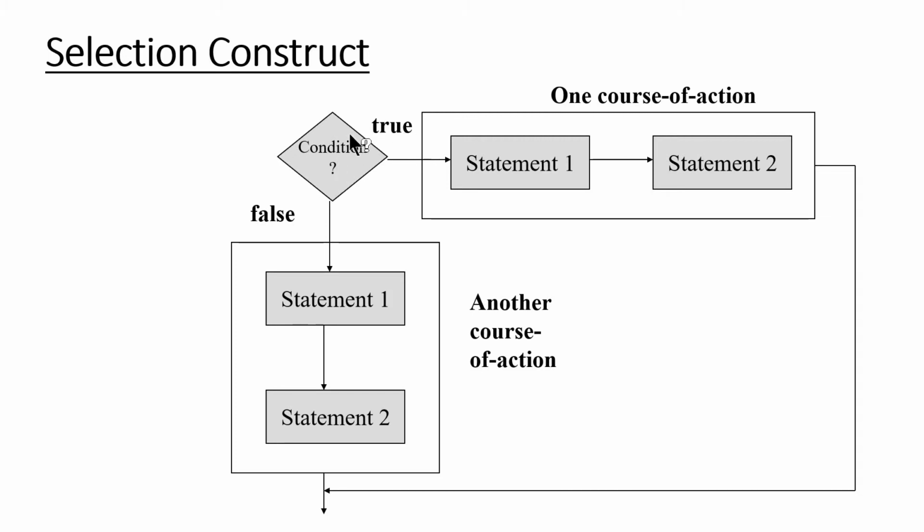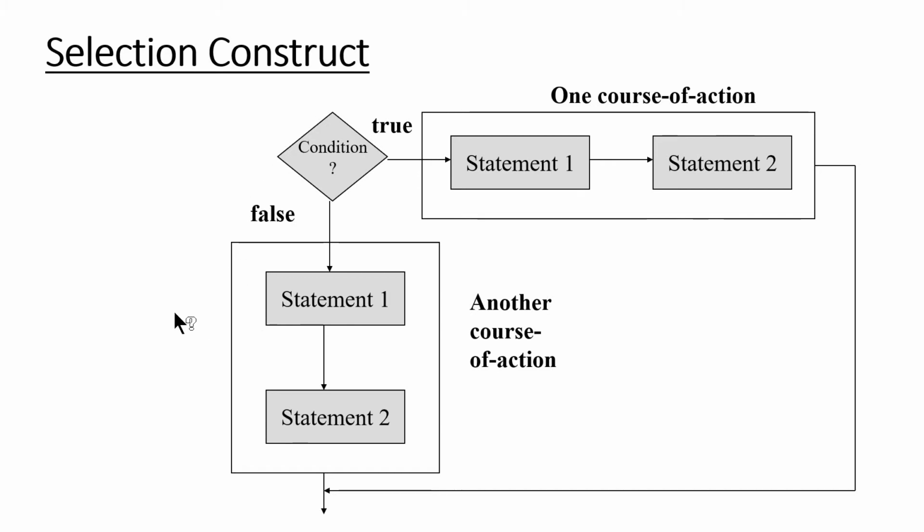The condition can be either true or false. If it is true, this entire block will be executed, where statement 1 and statement 2 are executed, and later the control will be switched back to other statements in a program.